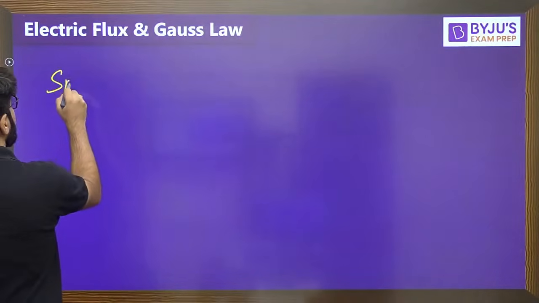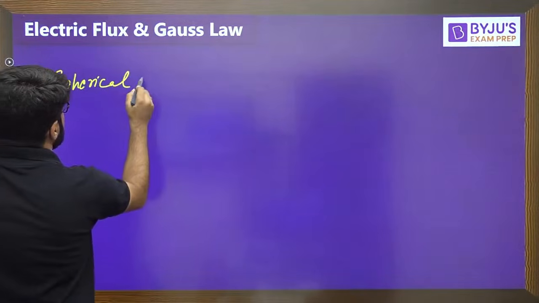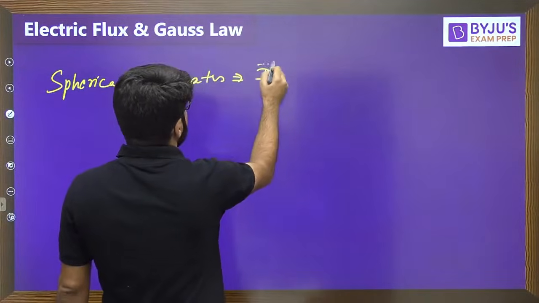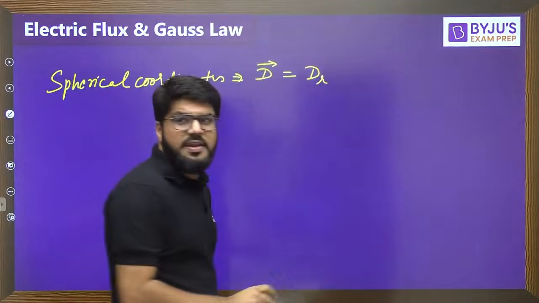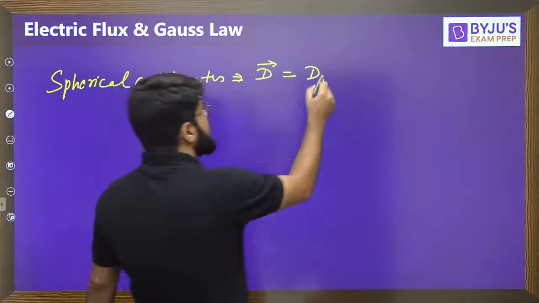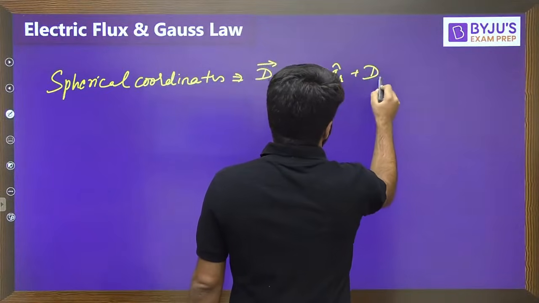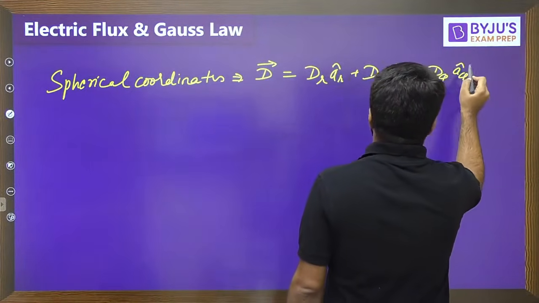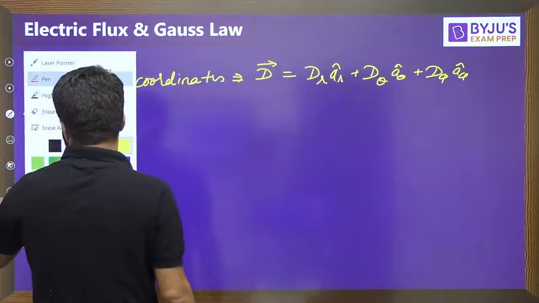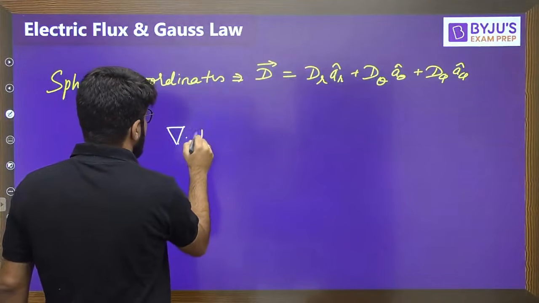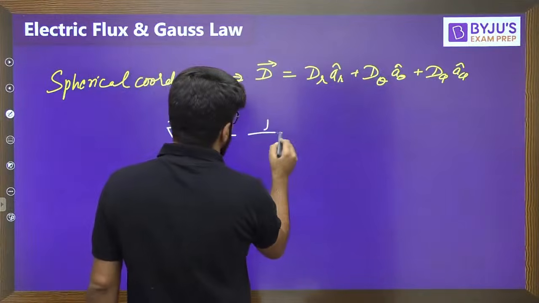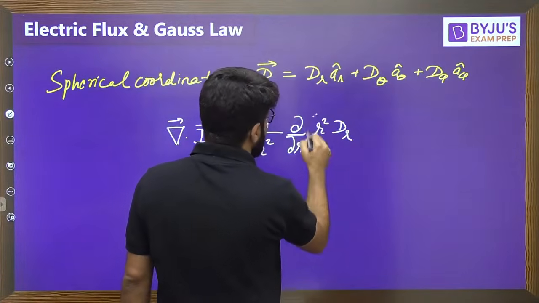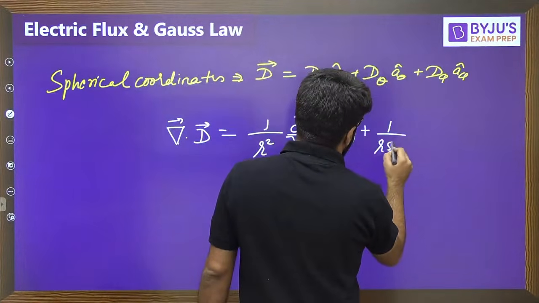And if the flux density vector is given in spherical coordinates, comprising r, theta, phi, that is Dr ar plus D theta a theta plus D phi a phi, the divergence of D in that case is given by 1 by r squared del by del r of r squared Dr, plus 1 by r sine theta.